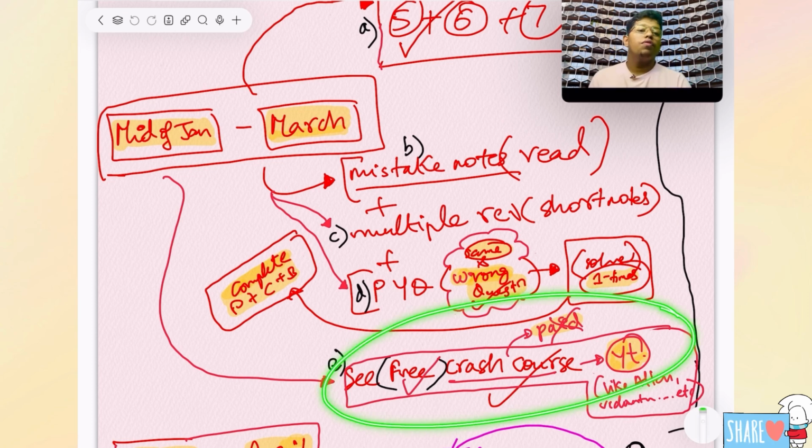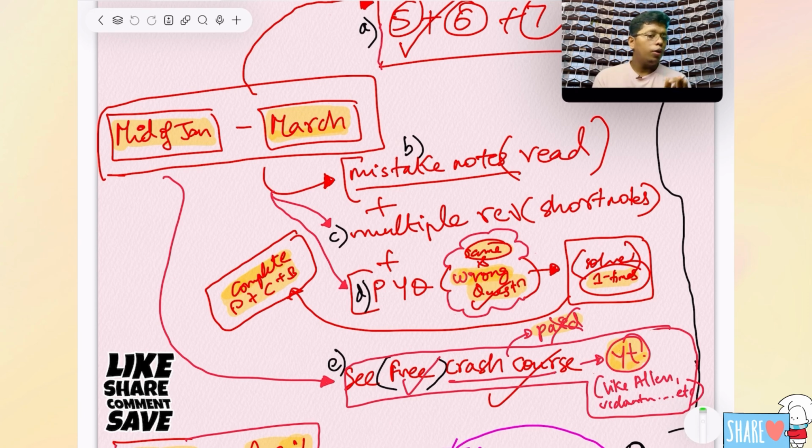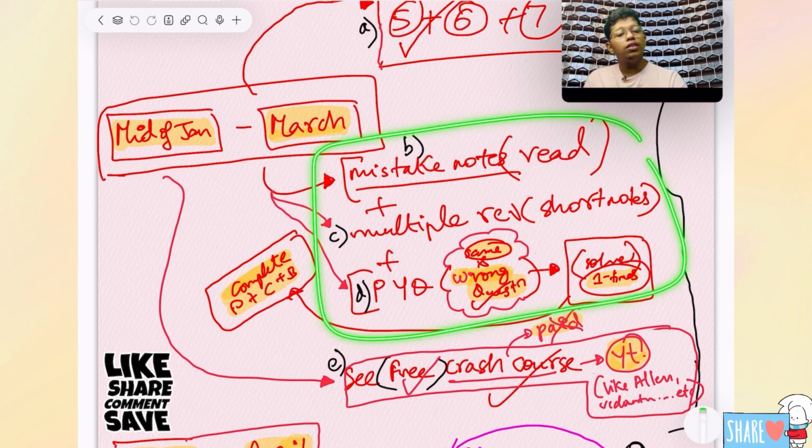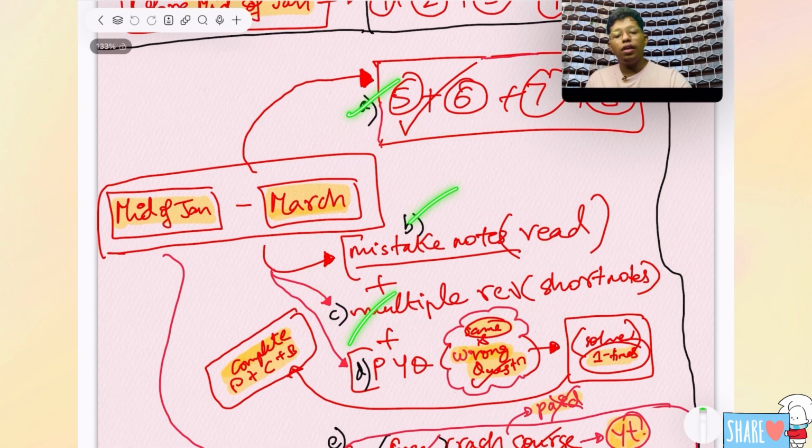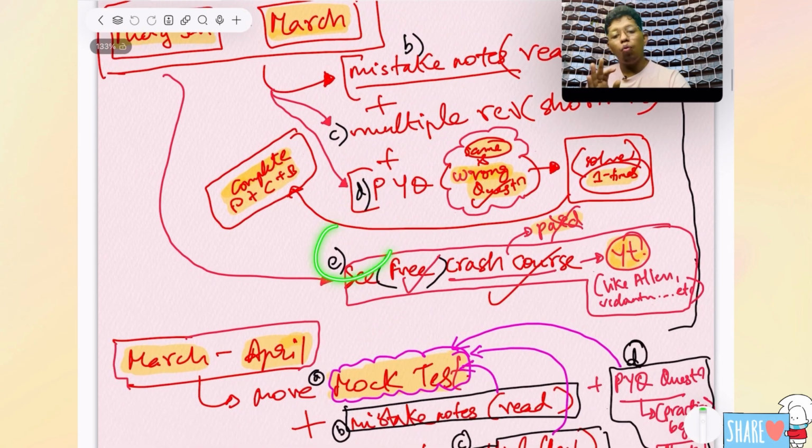This is a good idea, but suppose you are a very sincere student and you say, I will do my short notes itself, I will do revision effectively, and not be lazy. If you feel that, definitely you can do it by this itself, it is enough. A, B, C, D is a must, but E, if you want, you can alternate for revision and use it.